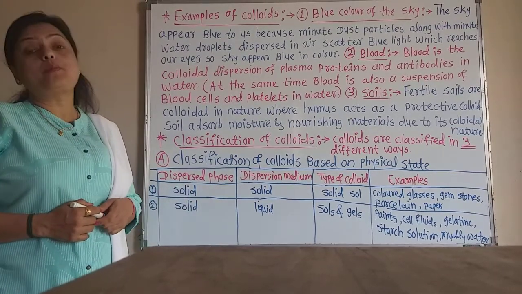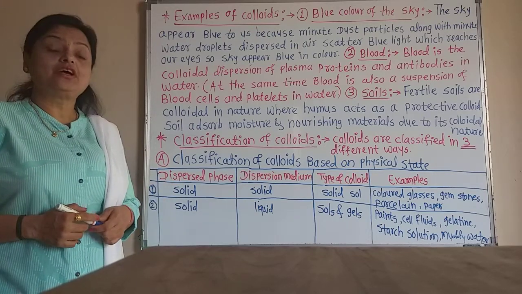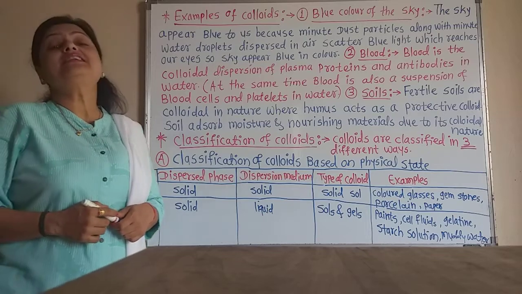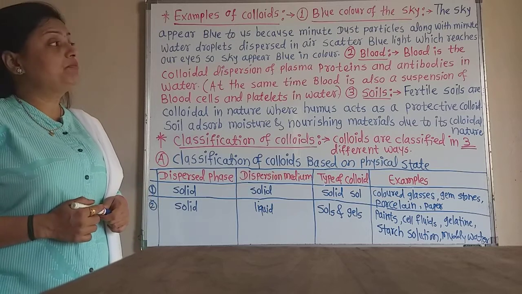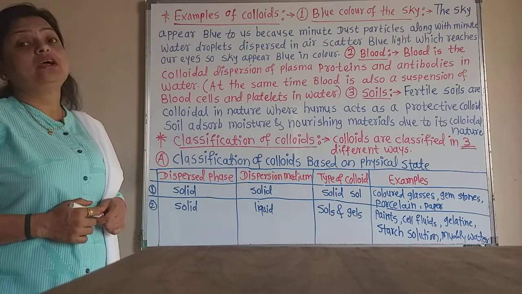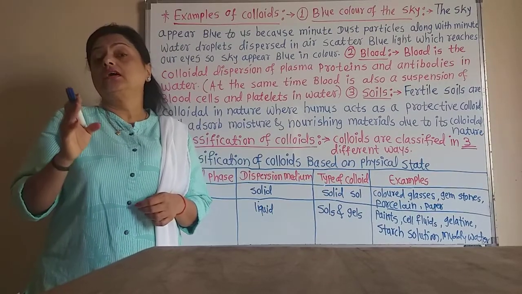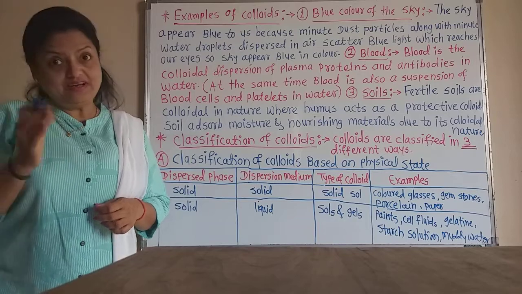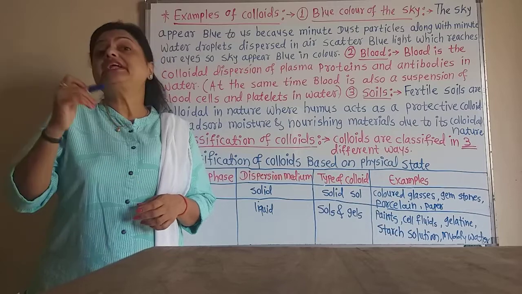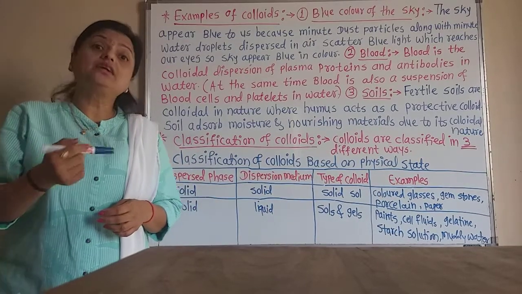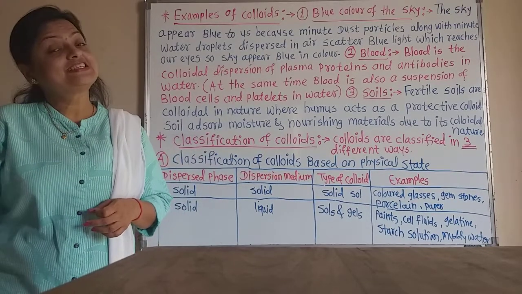Here the water droplets and the minute dust particles are the colloidal phase, or the dispersed phase, and the air is the dispersion medium. Now the next best example is blood, especially blood without the platelets and the blood cells. That blood is a colloidal dispersion. But if there are platelets and blood cells in the blood, then it becomes a colloidal suspension.